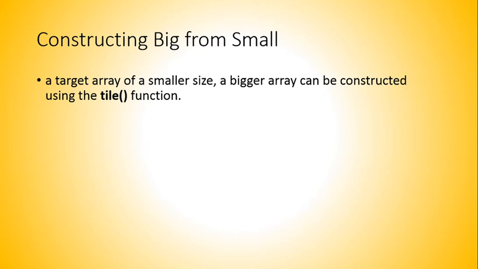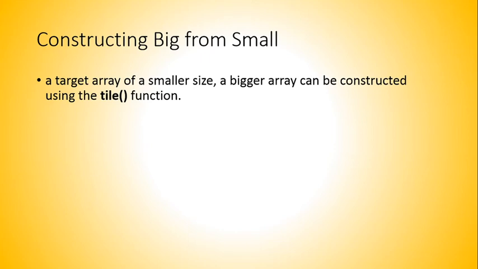The tile function makes a copy of an existing array a defined number of times. You ask the tile function to repeat it 3 times, so it will create a new array with the contents repeated 3 times.